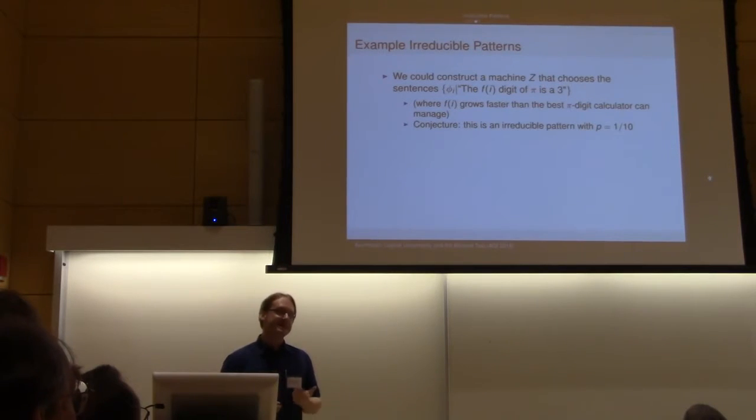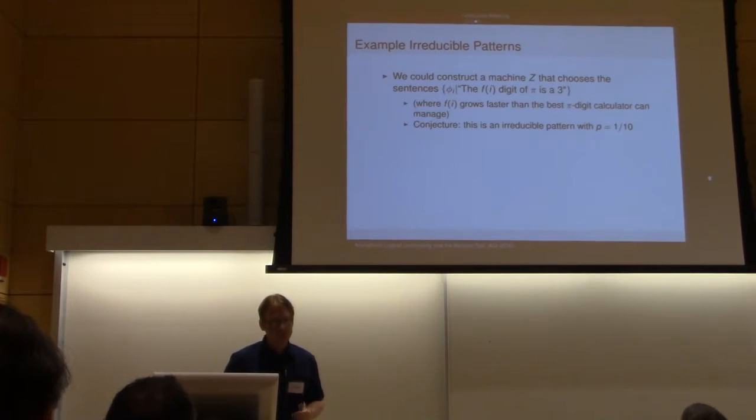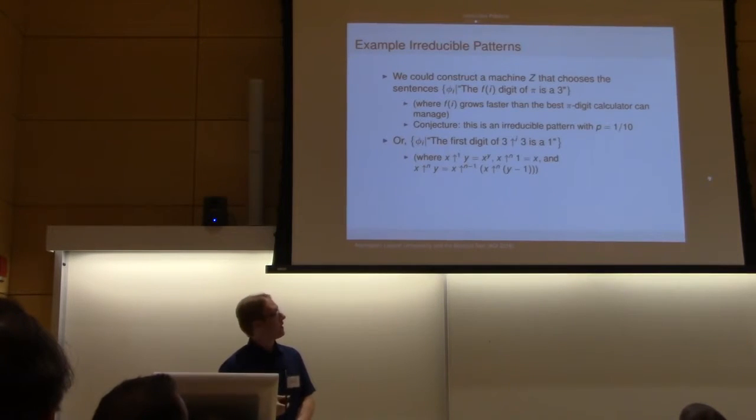And this has to be conjecture, unfortunately, because we don't yet know that there aren't weird patterns really far out in pi. But assuming that there aren't, this should be an irreducible pattern, and we get a probability of 10% for any particular digit if we haven't had time to compute it yet. Or for a second example, this is using Knuth's up arrow notation. If you're not familiar with it, it's not terribly important except that it grows incredibly fast.